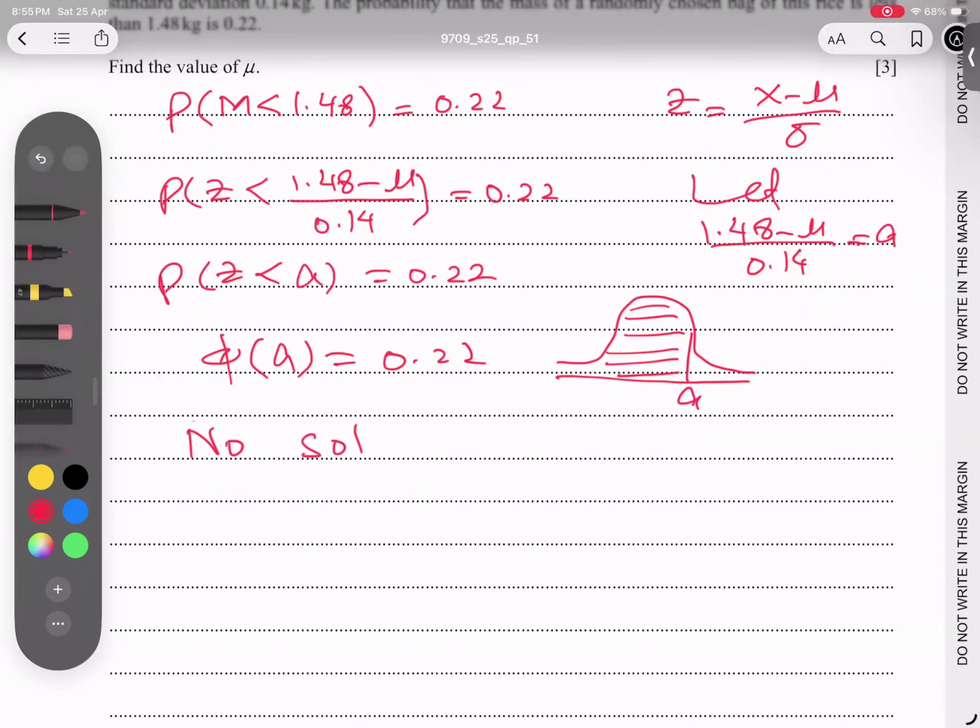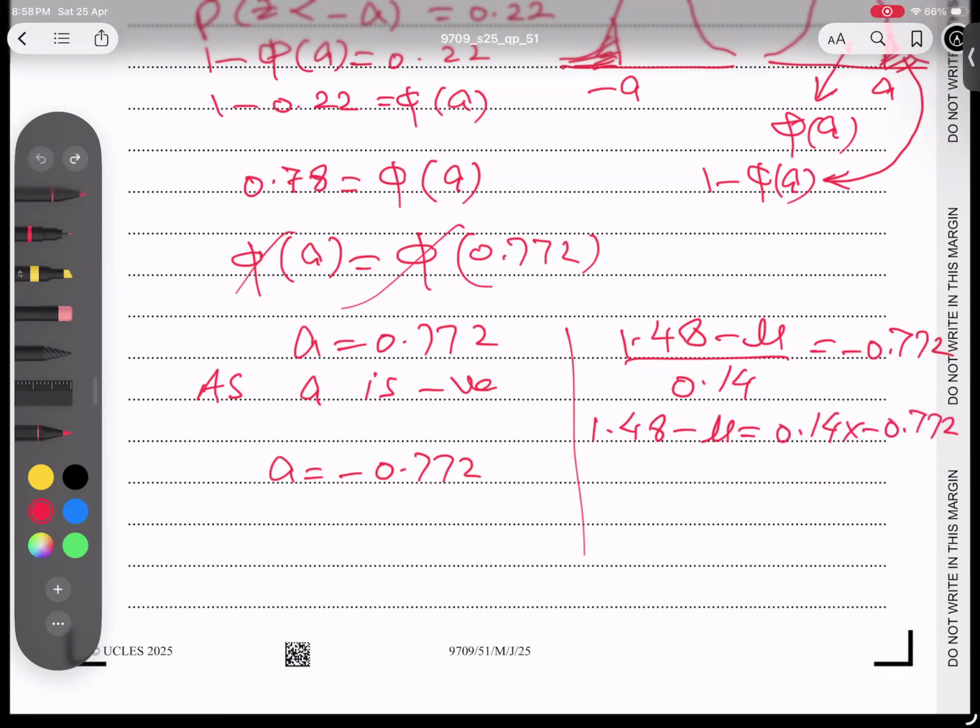So 1.48 minus mu is equal to 0.14 times negative 0.772. Now mu will go there and this will come this side. Now I'm going to type in the calculator. When I type in the calculator, it's coming finally 1.59 after rounding. And I hope the idea of the question is completely clear.